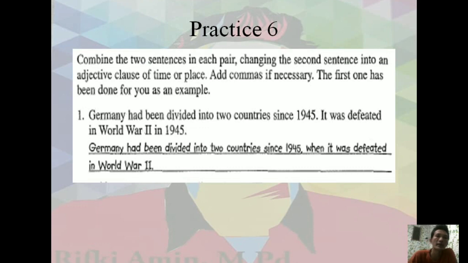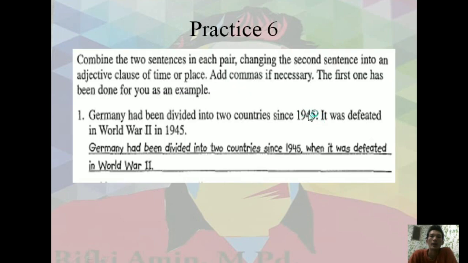Okay, Practice 6 here. Combine the two sentences in each pair, changing the second sentence into an adjective clause of time or place. Add commas if necessary. Number 1 has been done for you as the example. Germany had been divided into two countries since 1945. It was defeated in World War II in 1945.